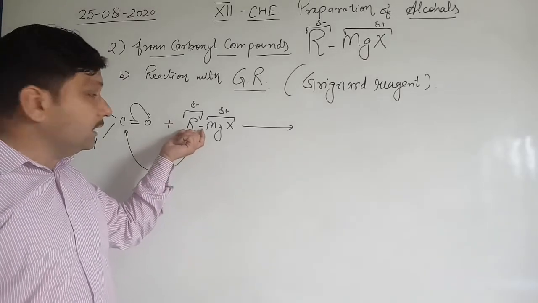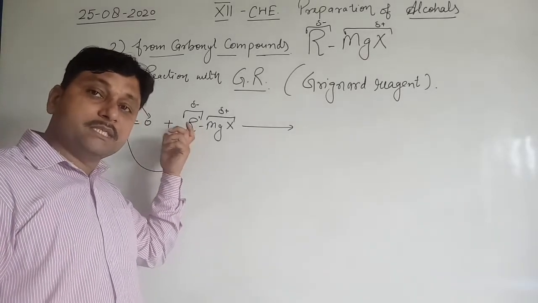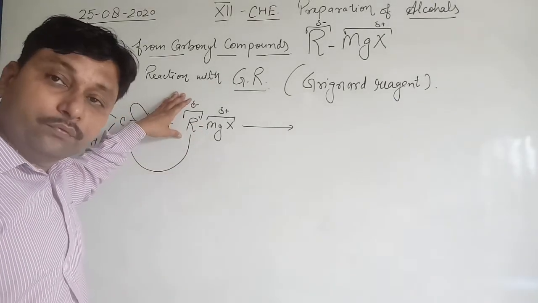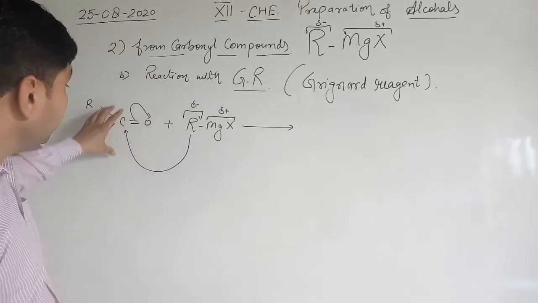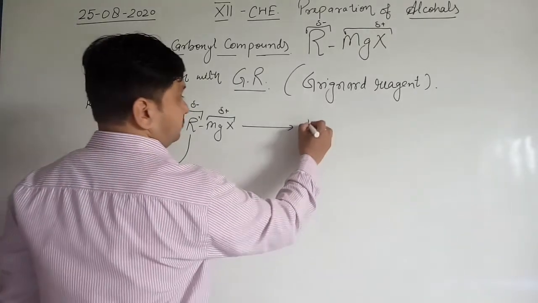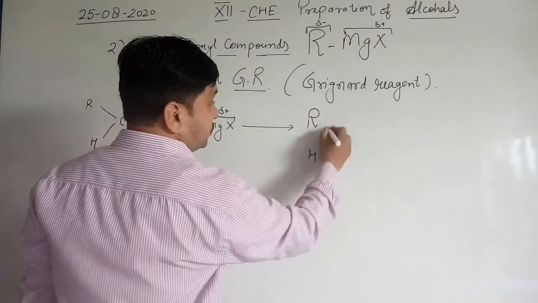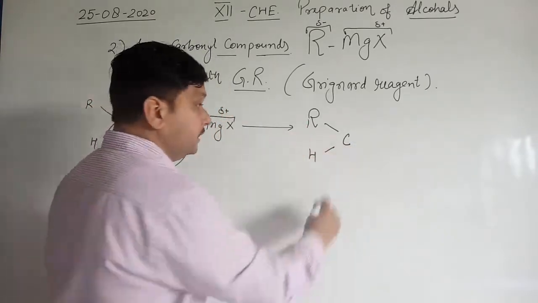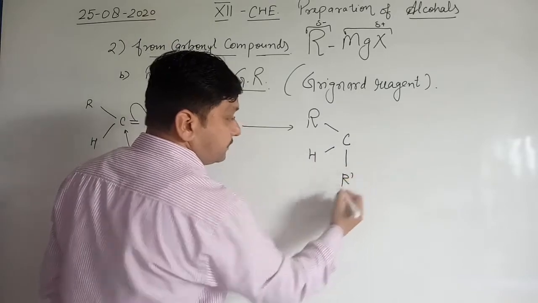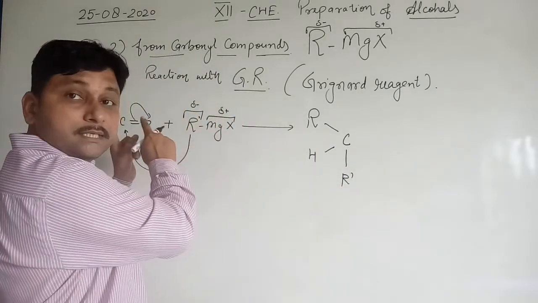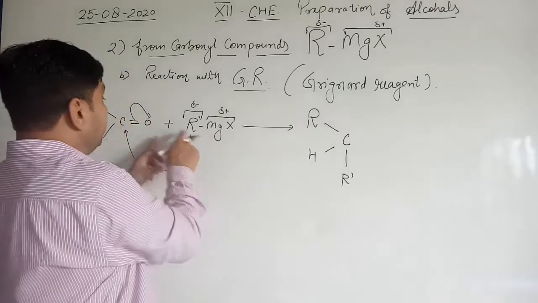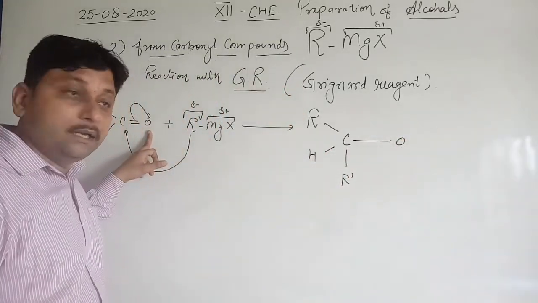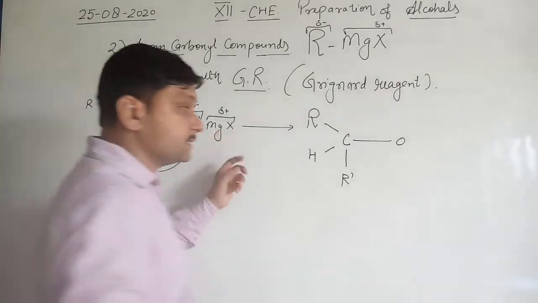Now this R' of the Grignard behaves as a nucleophile, so this nucleophile will attack the carbon atom. So R, H, C, and C now contains R', because R' attacks this carbon atom. The rest of the part is this oxygen, which has a single bond with MgX.